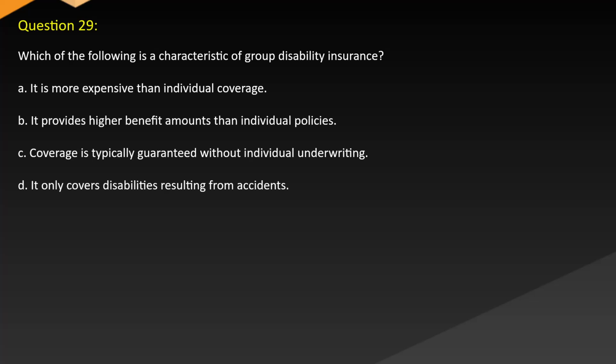Question 29. Which of the following is a characteristic of group disability insurance? A. It is more expensive than individual coverage. B. It provides higher benefit amounts than individual policies. C. Coverage is typically guaranteed without individual underwriting. D. It only covers disabilities resulting from accidents.